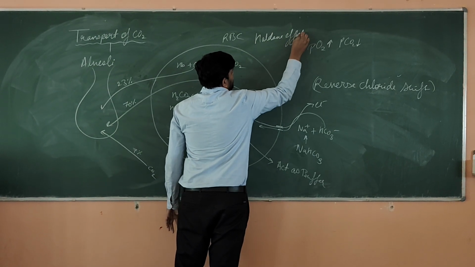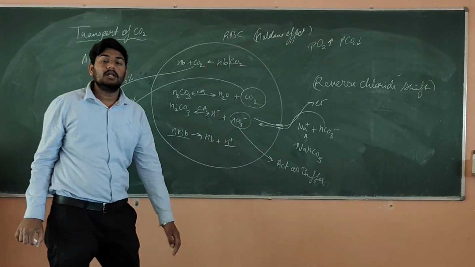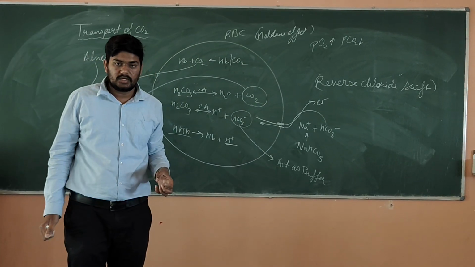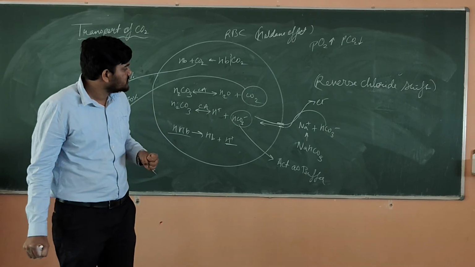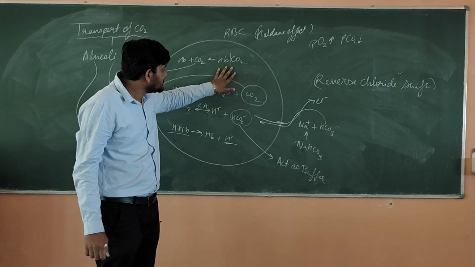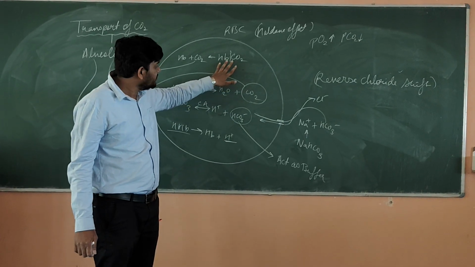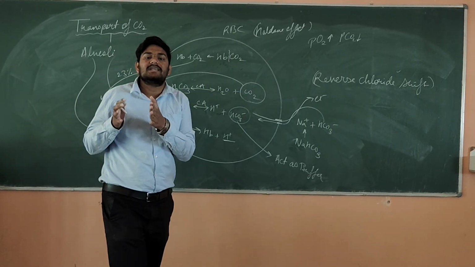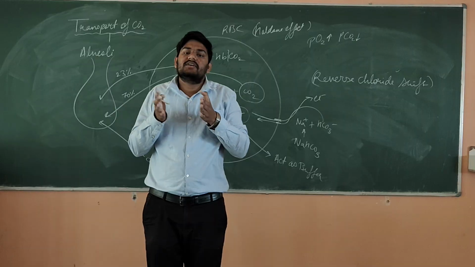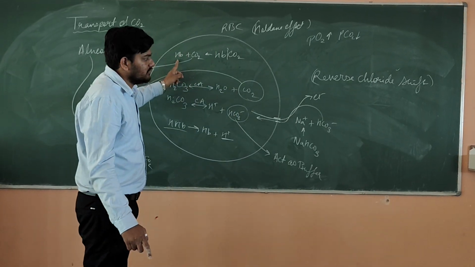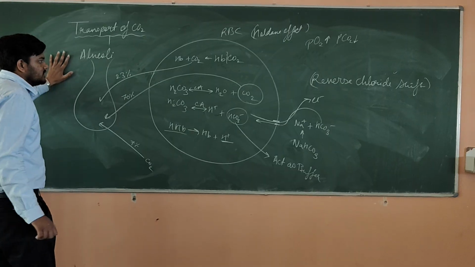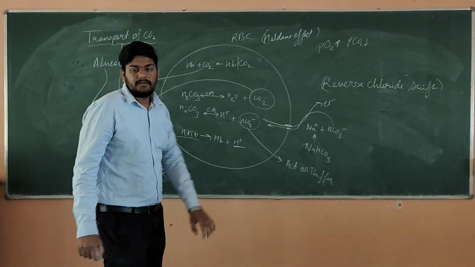Haldane's effect is happening near the lungs, and it will promote the binding of oxyhemoglobin, and CO2 will detach. It will not promote the binding of HbCO2. This is totally opposite of Bohr's effect. Bohr's effect was happening at the tissue level. Haldane's effect is happening at the lungs level. This is what is known as unloading of CO2. Clear? Okay. Thank you.